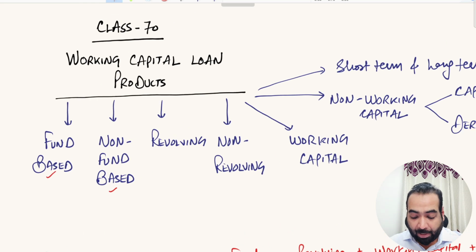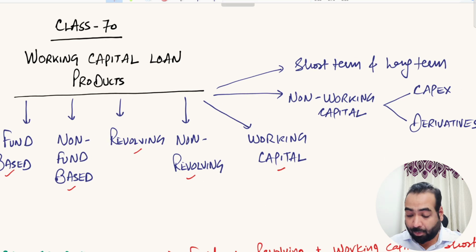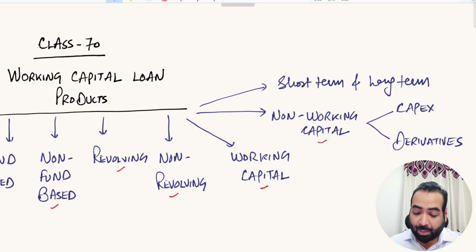based. They can be revolving, non-revolving. They can be for working capital purpose and non-working capital purpose also. They can be for short-term purpose and long-term purpose also. These are some of the features that are associated with these products. Working capital loan products doesn't essentially mean that they are only for working capital purpose. I am talking about the products which are handled by the working capital department, that is the business banking department.